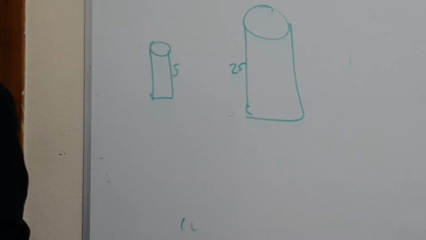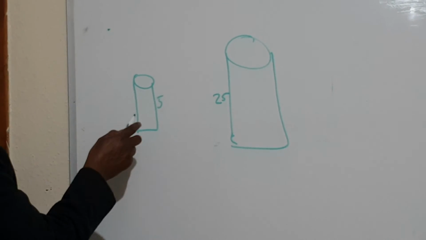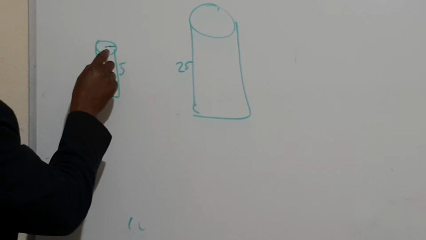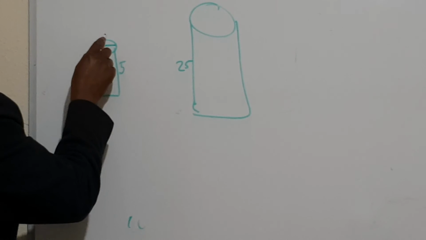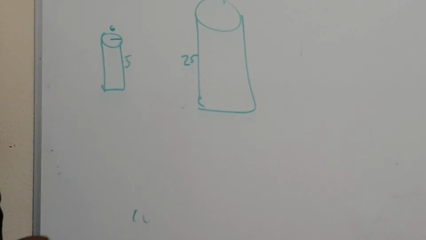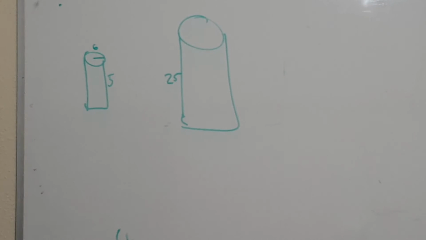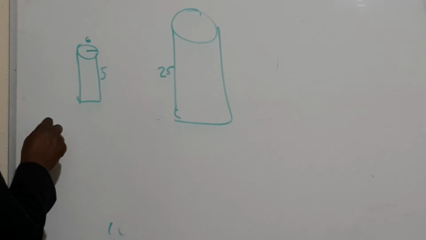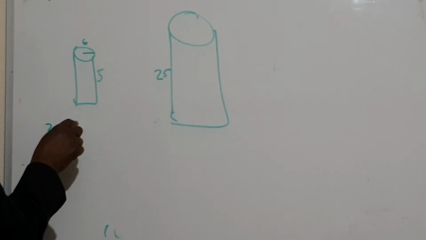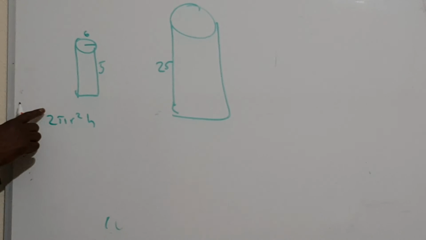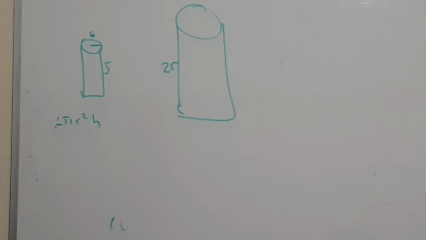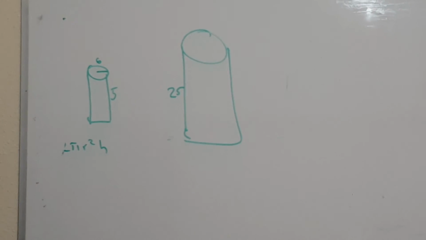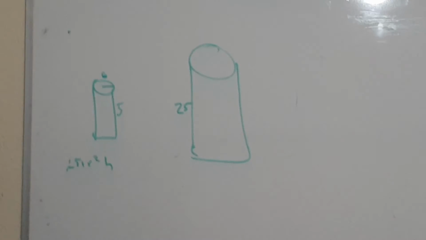The radius is, let's say, 6. So it's pi r squared h. We know the radius, we know the height. So that is volume. So r is 6, the height is this.